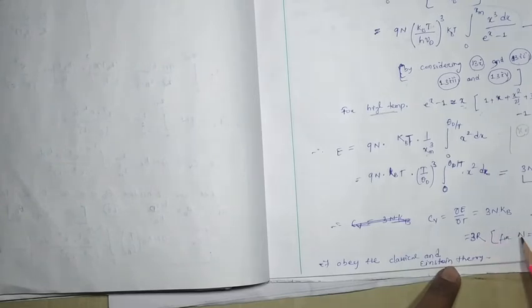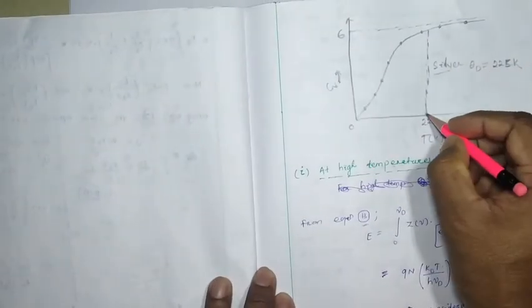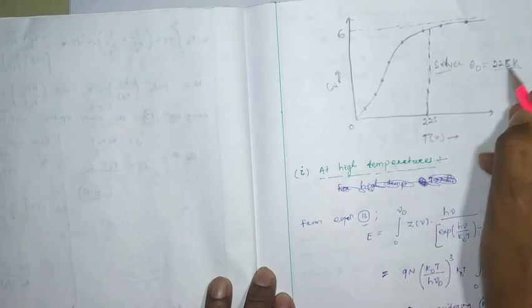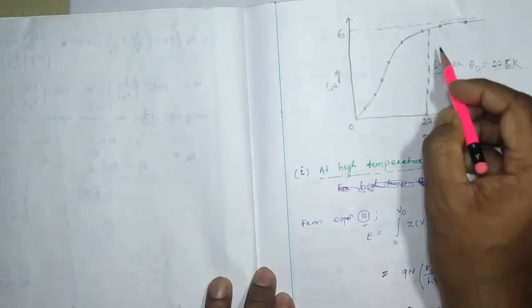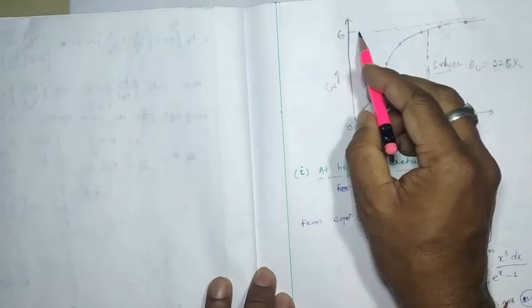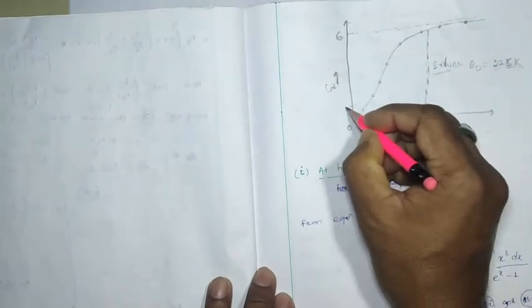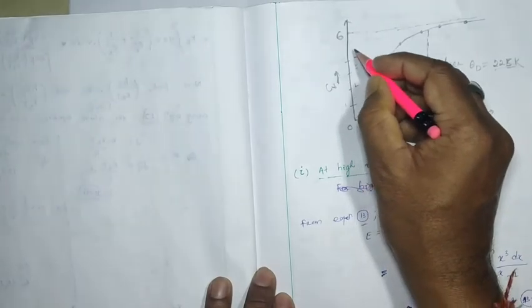We find 3N kB, equation number 20. Suppose we consider N equal to Na, the Avogadro number, then it will be 3R, which exactly matches our classical and Einstein theory. So it will obey the classical and Einstein theory whenever we consider the high temperature. You can see above theta d, this is the example of silver, approximately 225 Kelvin for silver. Above this temperature, this value matches 6, you can write 1, 2, 3, 4, 5, 6.